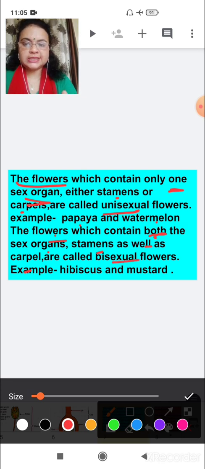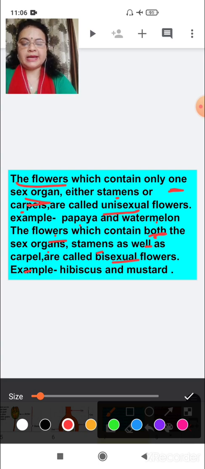So you can see here the reproductive part of a plant, which is the flower. Flowers contain sex organs in two ways. Either they contain only one sex organ, a stamen or a carpel, or they can contain both sex organs, stamen as well as carpel, present in one flower.